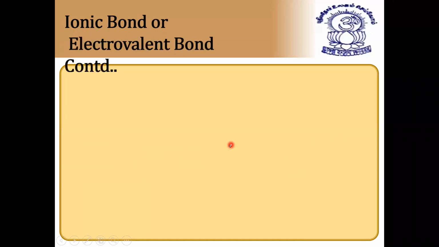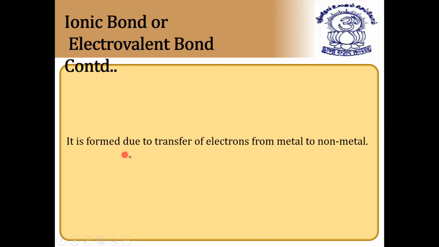Next, it is formed due to transfer of electrons from a metal to a non-metal. As I already told you, it is always formed between a metal and a non-metal, so metal to non-metal is important. An ionic bond or electrovalent bond is formed due to transfer of electrons, that is, valence electrons only. So we can write: transfer of valence electrons from metal to non-metal. This is very important. This is called an ionic bond.